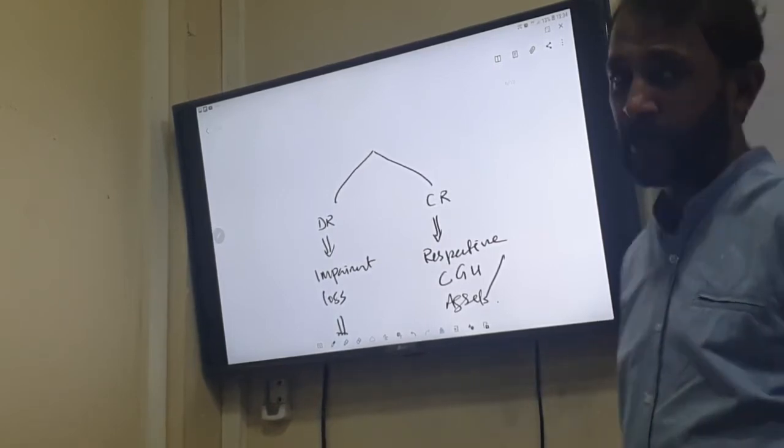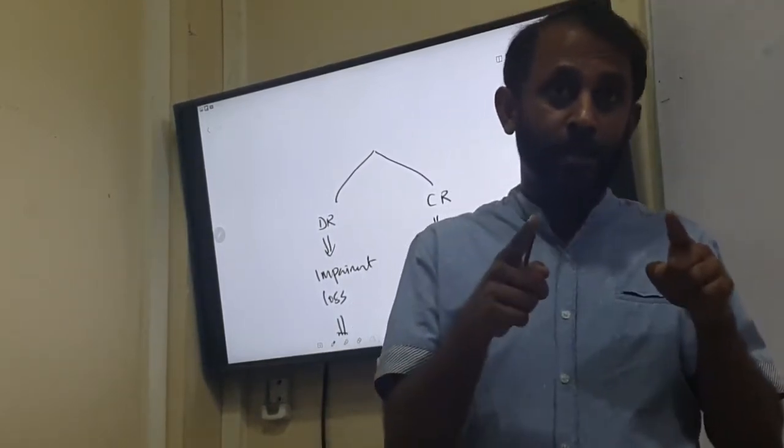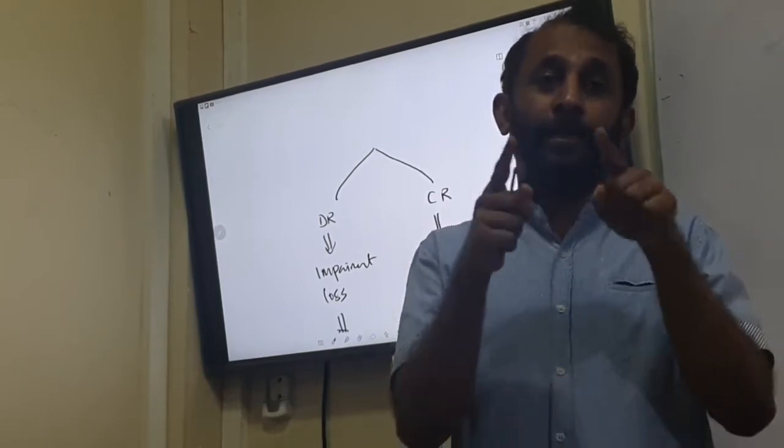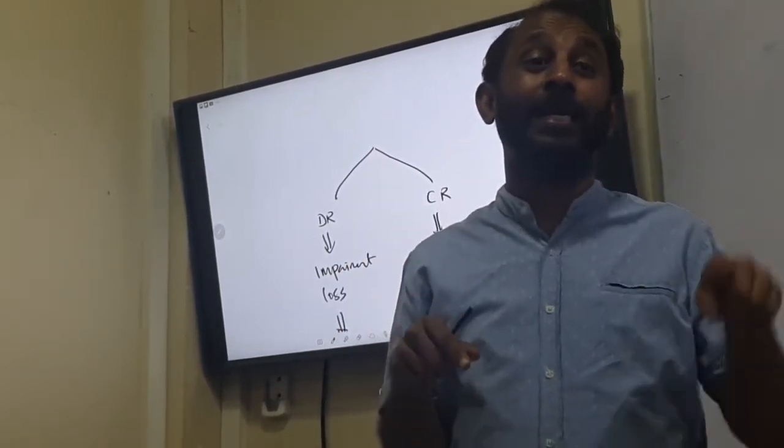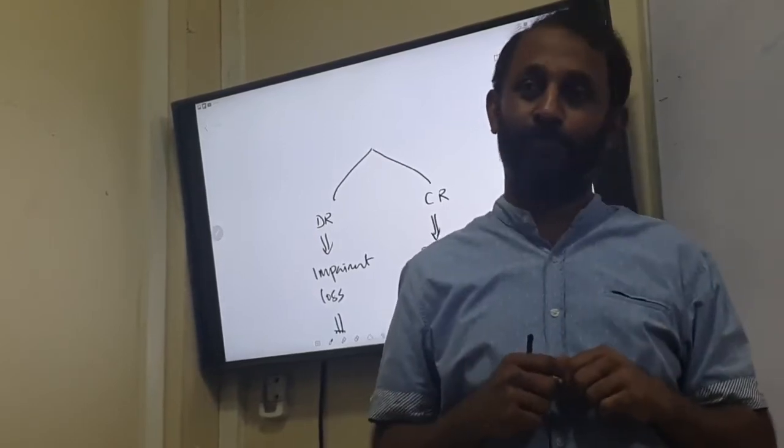Provided, one condition you need to remember: this impairment loss that we are recognizing to our profit and loss account is when we are conducting the first time impairment.